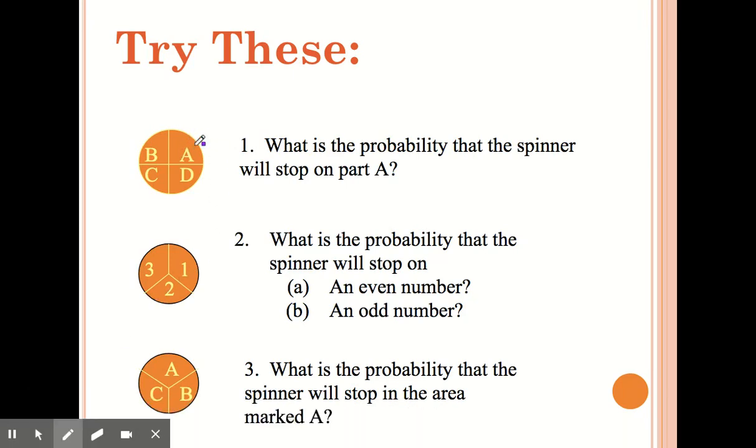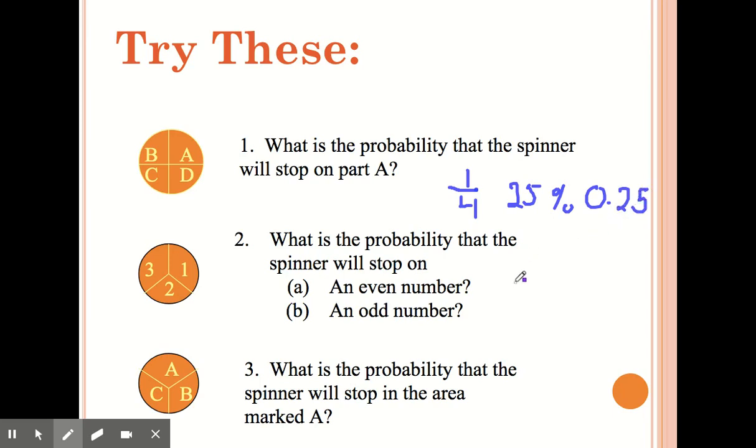So looking at the spinner, there's only 1 out of 4 sections that have A. So the total number of outcomes would be 4, which goes on the bottom. And the number of ways that event can occur is 1. So it'd be 1/4 or 25%. Or we could even put 0.25.